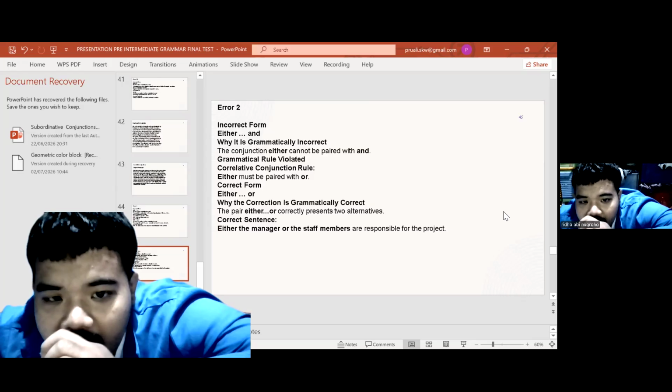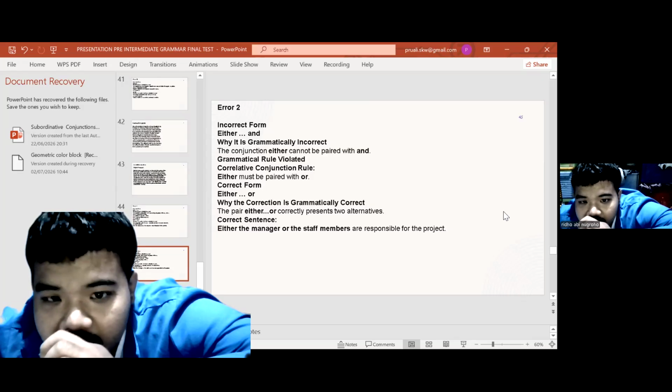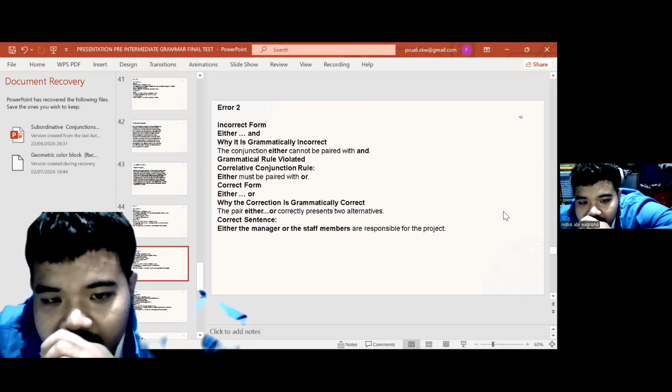Correct form: "either or". Why is the correction grammatically correct? The pair "either or" correctly presents two alternatives. Correct sentence: Either the manager or the staff members are responsible for the project.